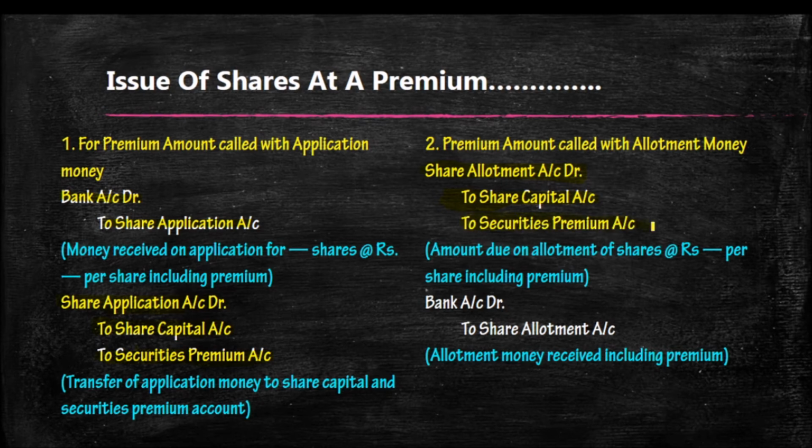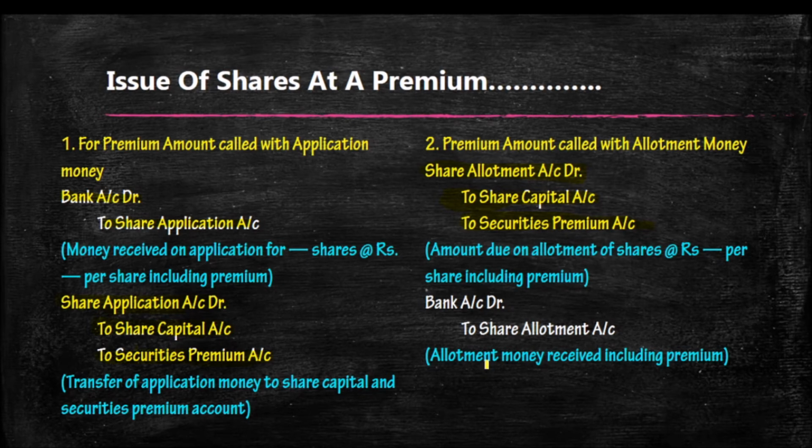So in the case of 10,000 shares, 100 is the face value, and they collected a premium of 20: 50 on application, 40 on allotment including premium, and the remaining in the first call. 40 includes premium also, so 20 plus 20.